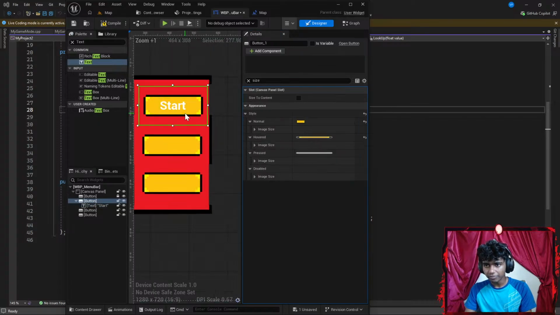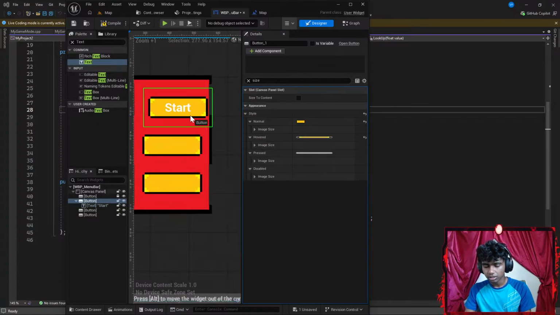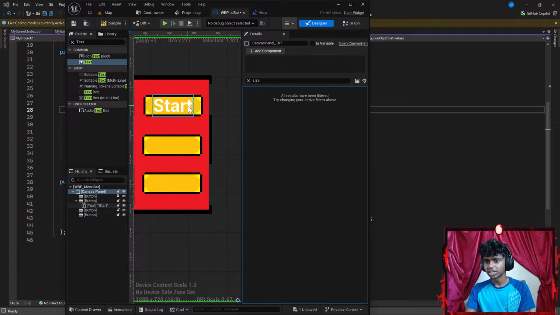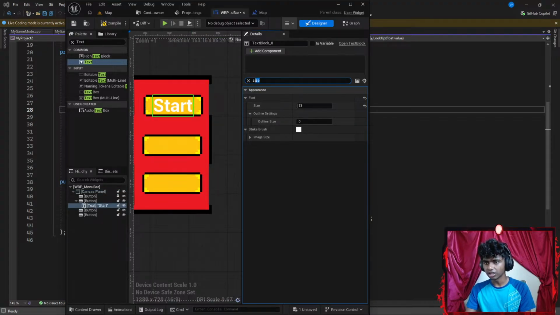Okay, can't I increase it manually with my hands? Nope, let's hit Control Z real quick. Let's go to something like start. Slowly. There, I think that looks good, right? Start, a cute little start. Is there a color?